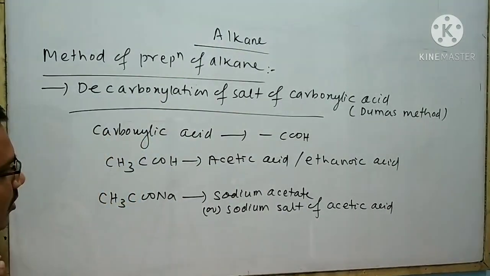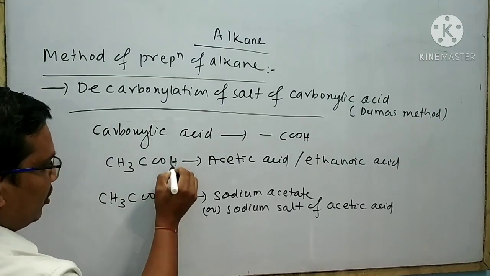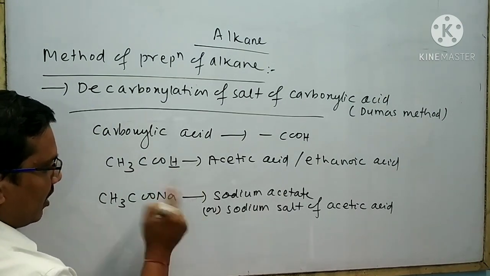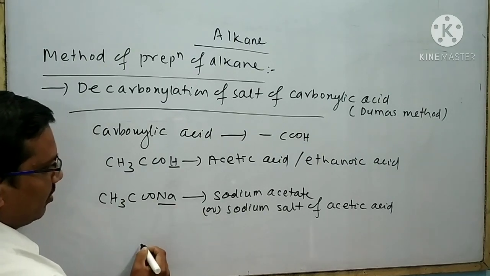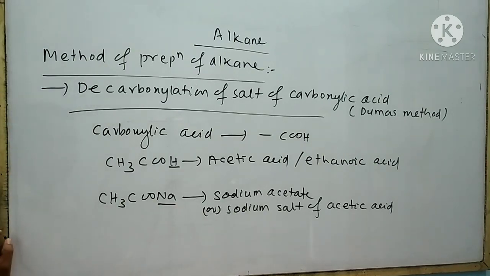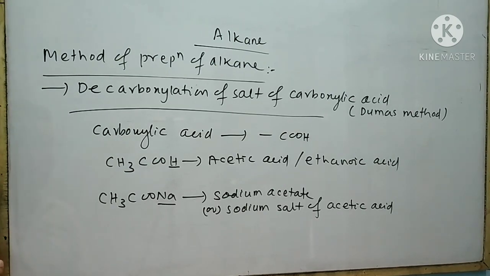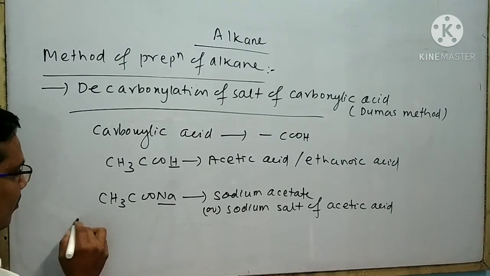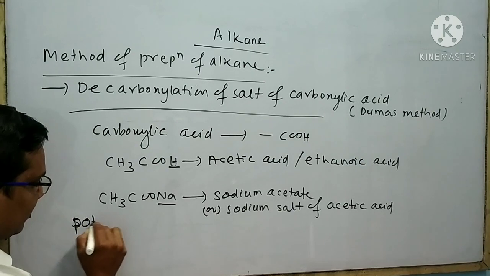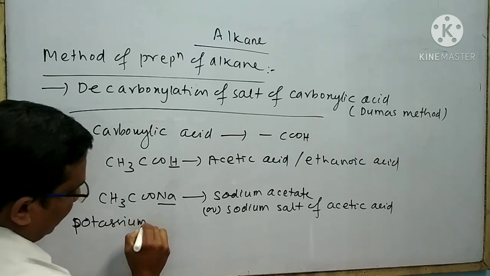Look at that. Just remove this hydrogen atom and attach this sodium atom. As a result, we find sodium acetate. Similarly, what is the formula of potassium acetate?